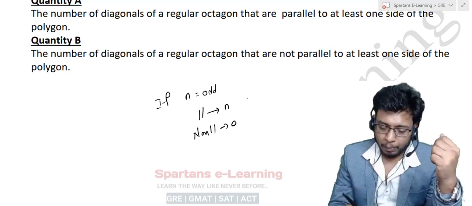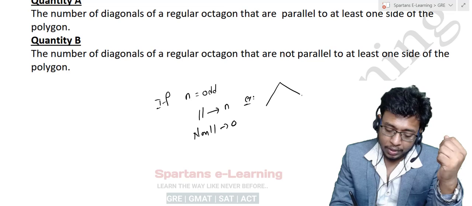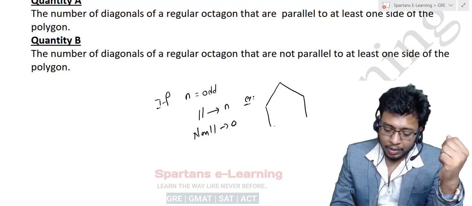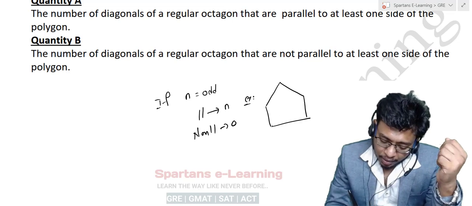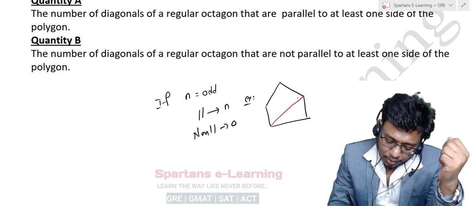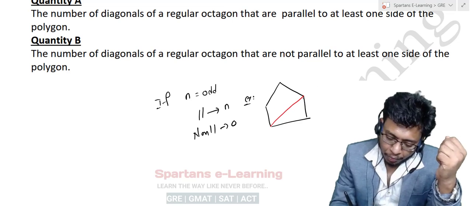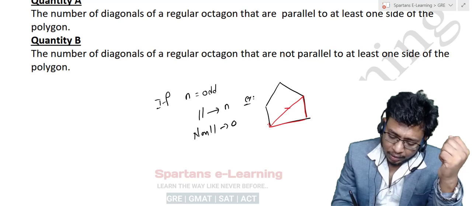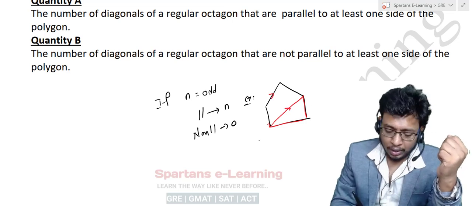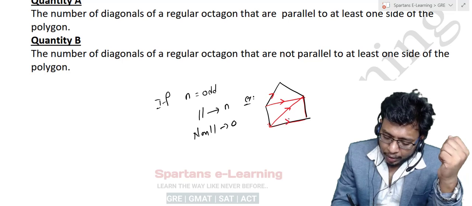What do I mean by this? For example, I'll take a pentagon, which has 5 sides. 5 is an odd number. So what are the diagonals here? Suppose I take this diagonal like this. Here it may look odd, but if you draw the figure properly, this diagonal will be parallel to this diagonal.